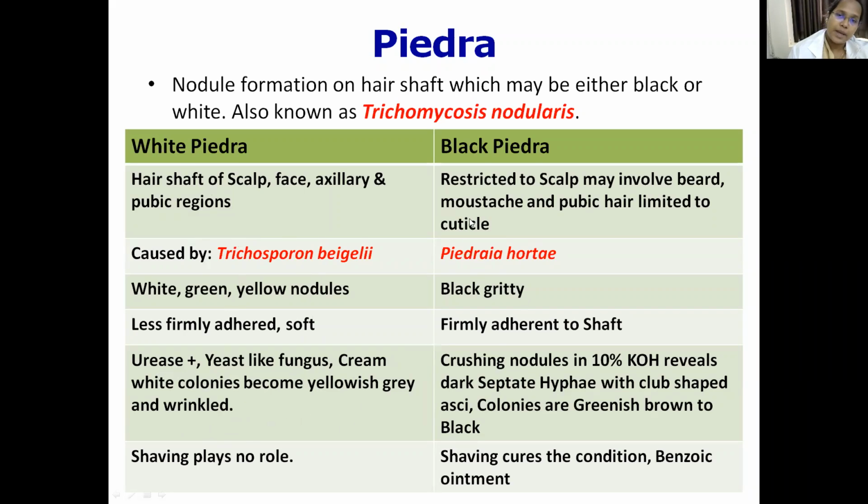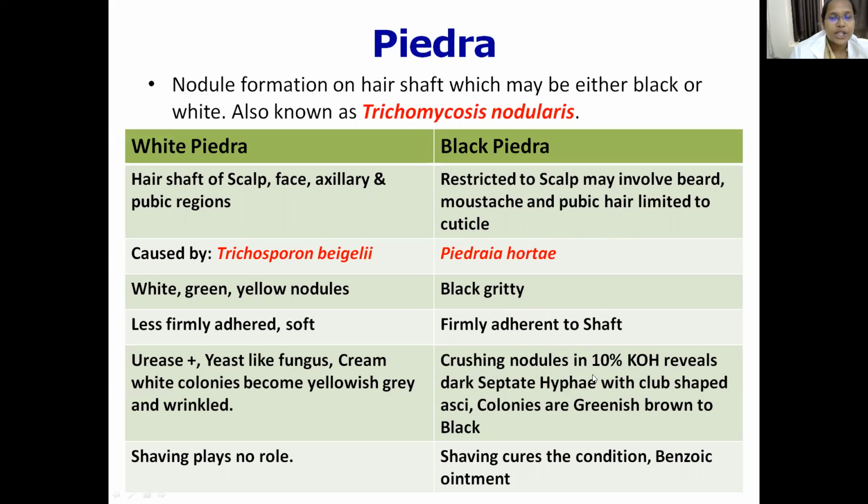So what is black Piedra? Black Piedra is characterized by the presence of discrete black gritty hard nodules composed of fungi, and this is also seen in the hair shaft, and the nodules are usually firmly adhered. The infection is restricted to the scalp, which involves the beard, mustache and pubic hair, and the infection is limited to the cuticle.